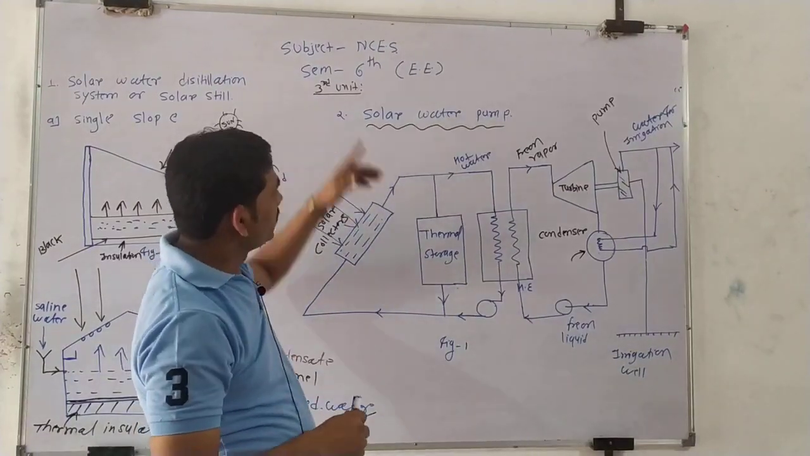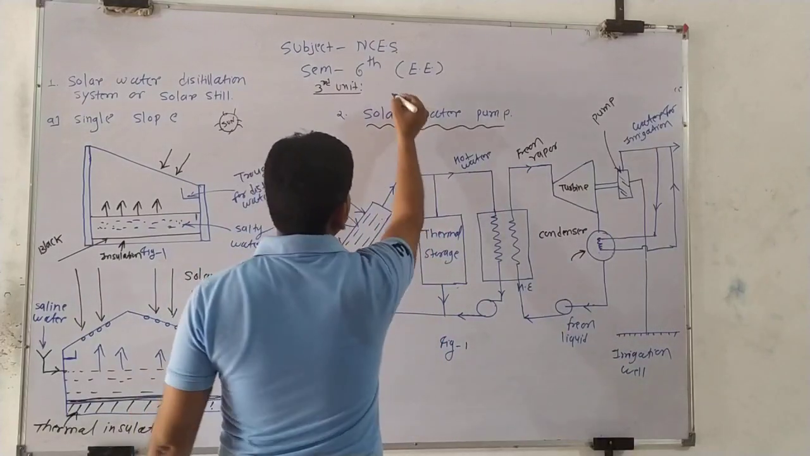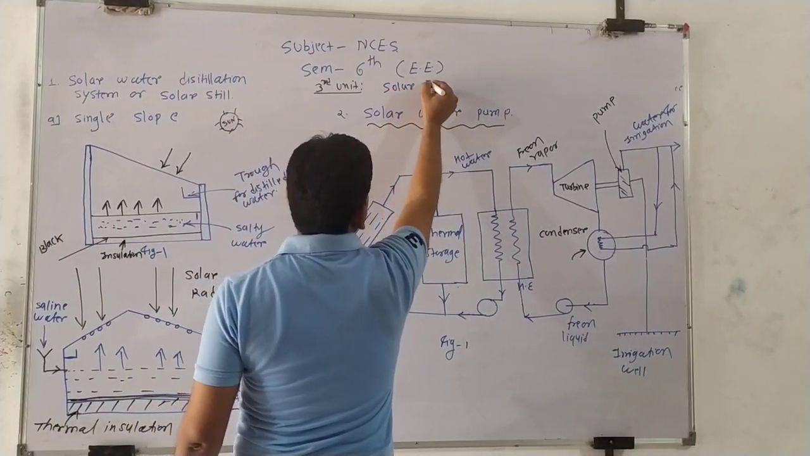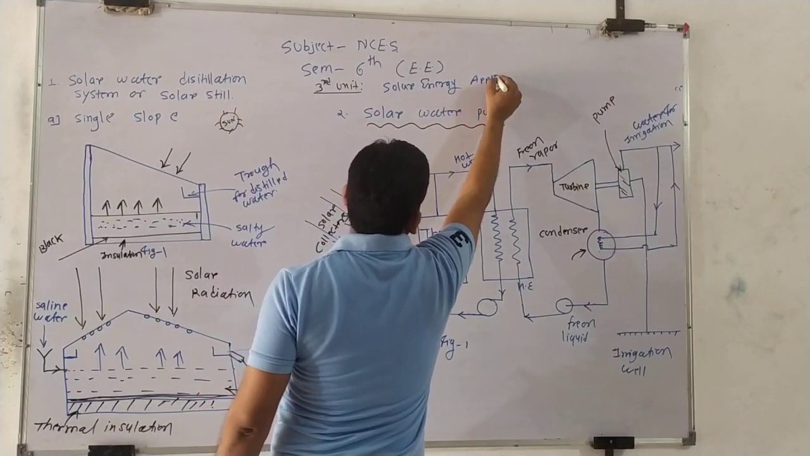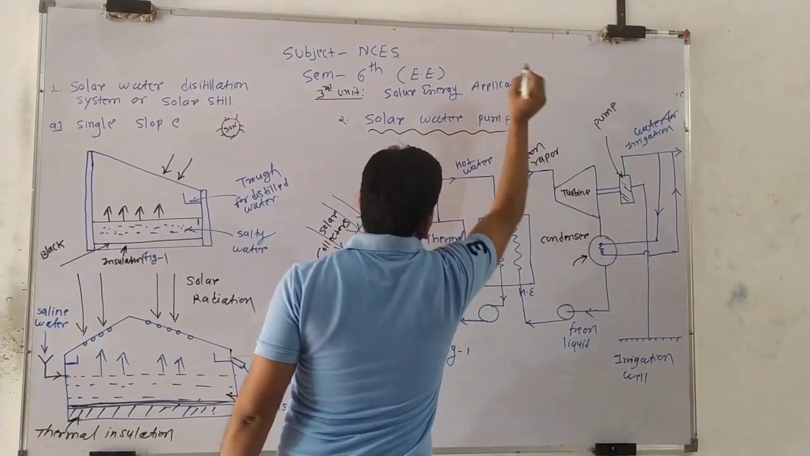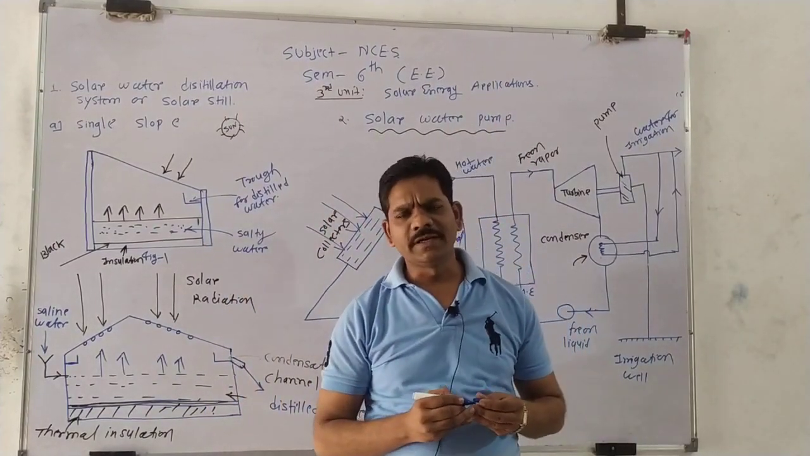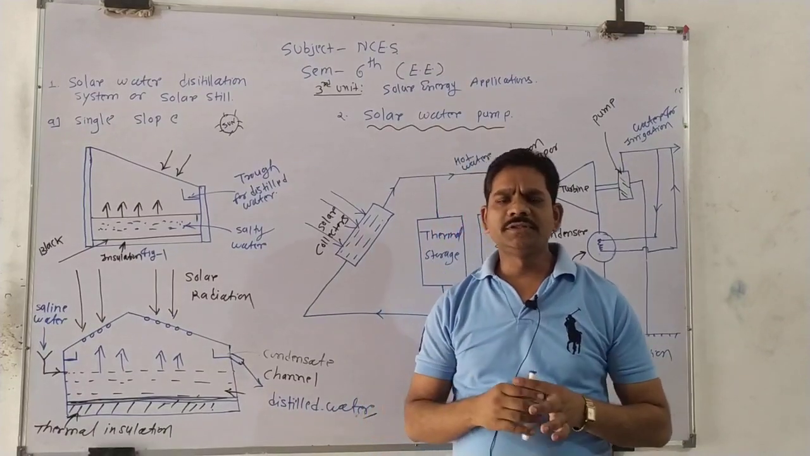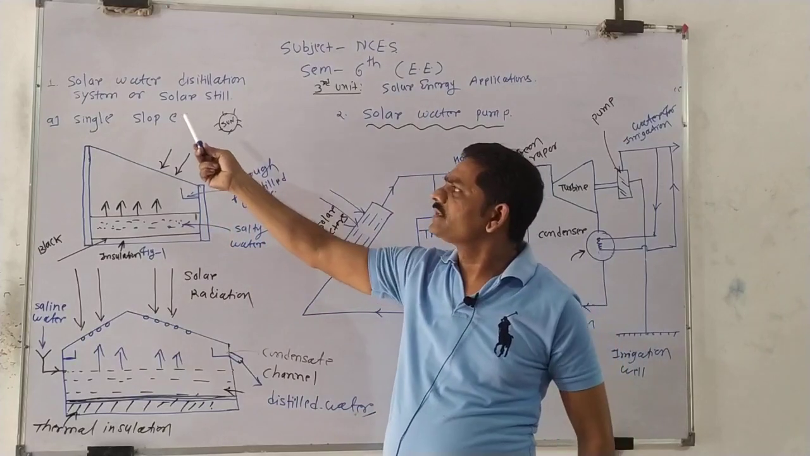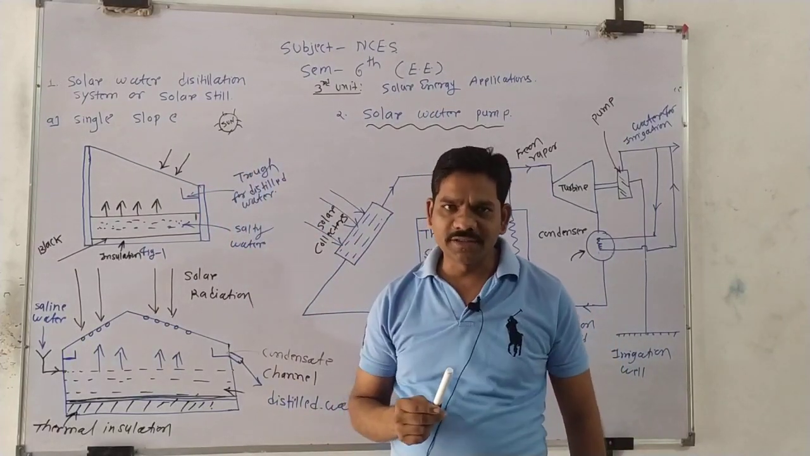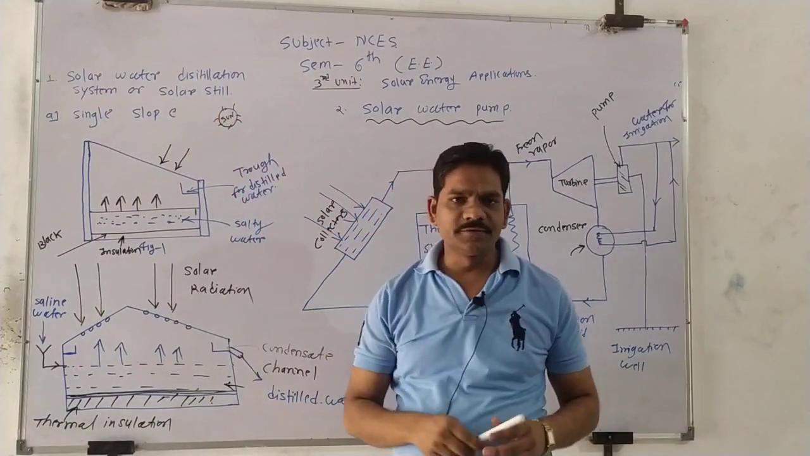And what is the name of the 3rd unit? We know that the name of the 3rd unit is solar energy applications. So we know, boys and girls, there are so many solar energy applications. Out of this number of solar energy applications, first of all, we discuss the first solar energy application. What is the title? Solar water distillation.